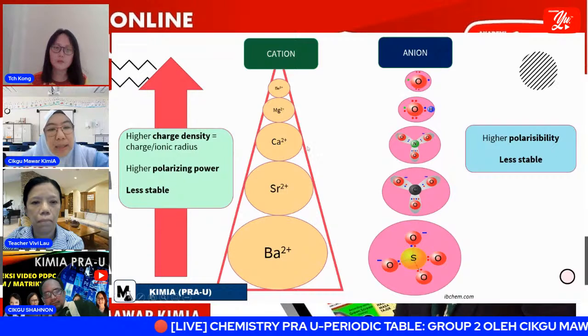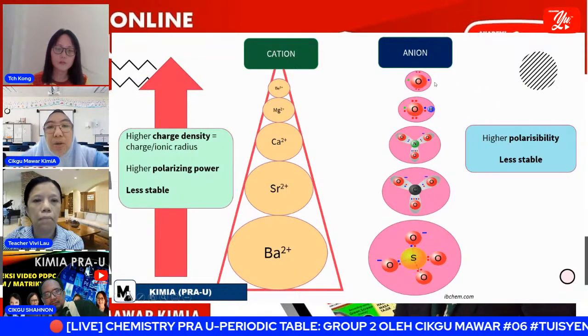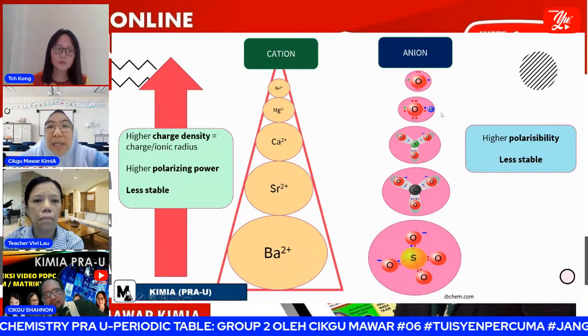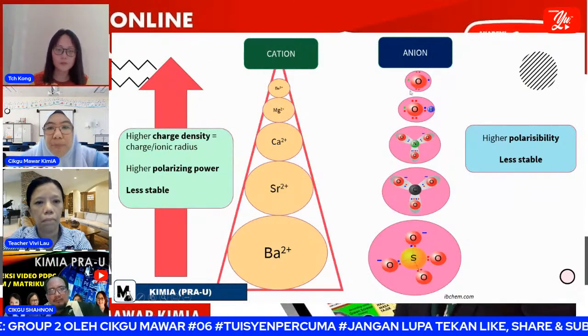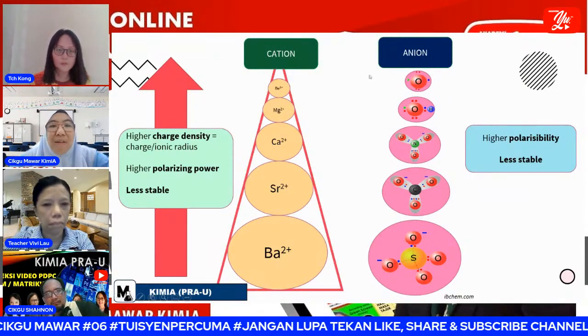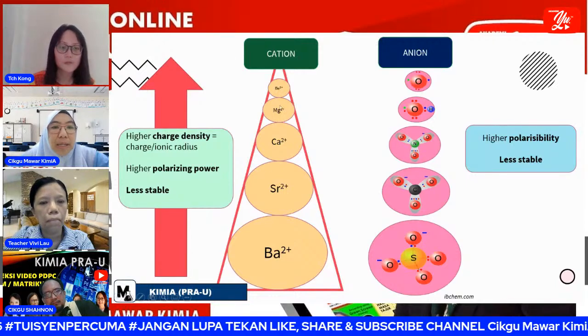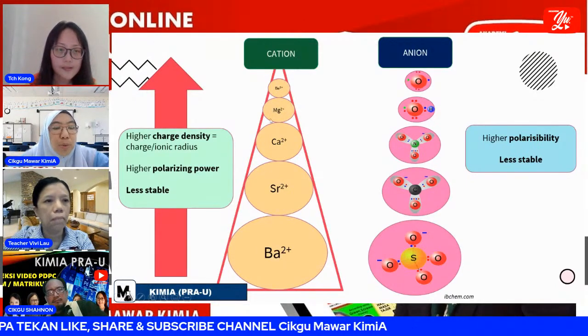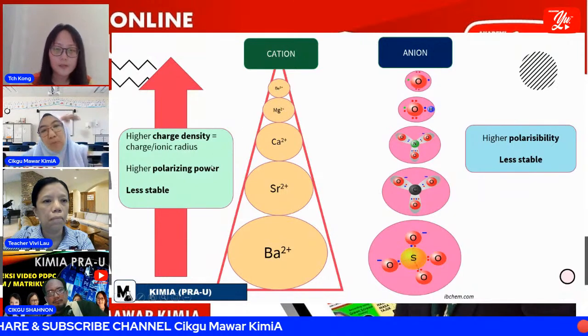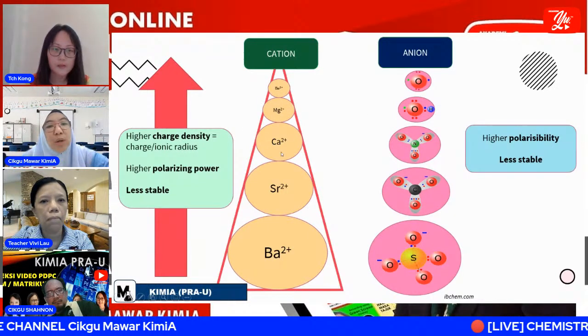This one is a cation, this one is an anion. The anion, you know, is occupied by many electrons in the outer shell, so the electrons are moving. If attracted, the anion will be polarized by the cation. This cation has a polarizing power. Only the group 2 cation will polarize the anion toward itself.